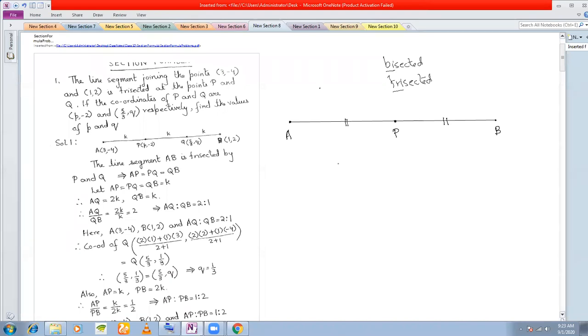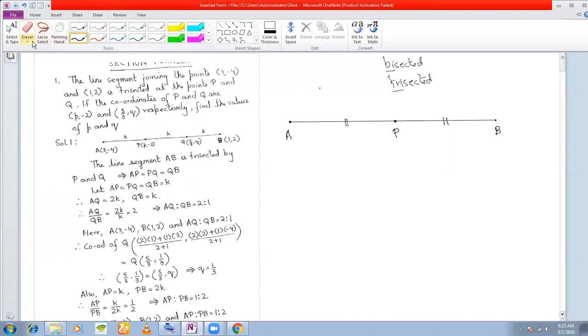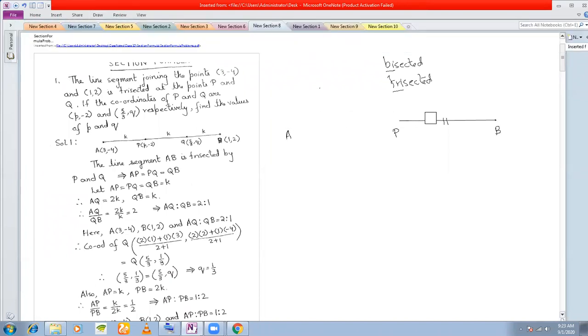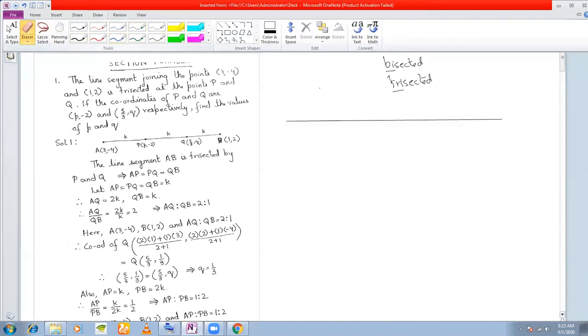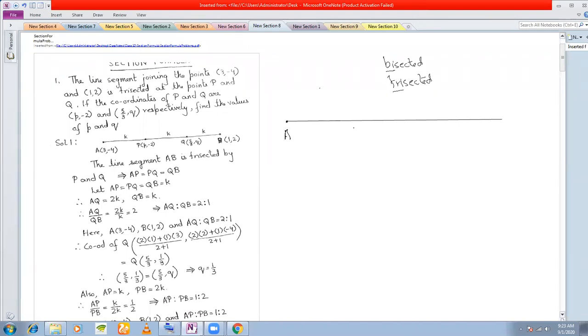But when I say trisected, I mean that the same line segment AB has been divided into 3 equal parts. So this is one point, say P, and this is another point, say Q, such that these three parts must be equal. This is what trisected means.